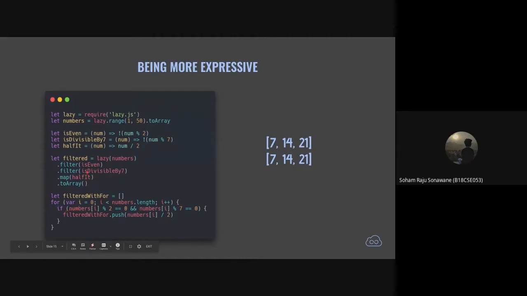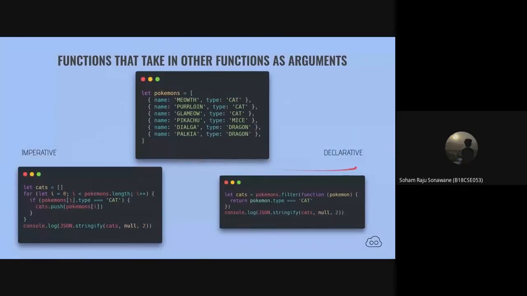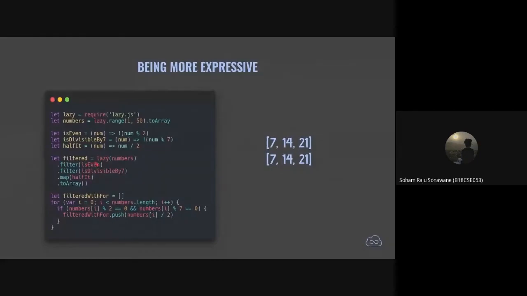So here we have a filter method, to which we pass this function called isEven, just like in the last example where we passed a function right here. Similarly, this is another filter method attached to it that checks if the number is divisible by 7. Then there is another function called map.